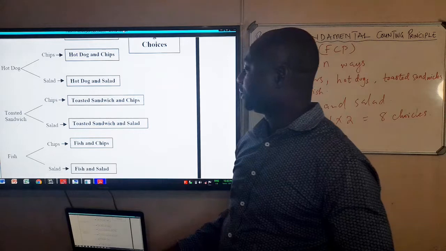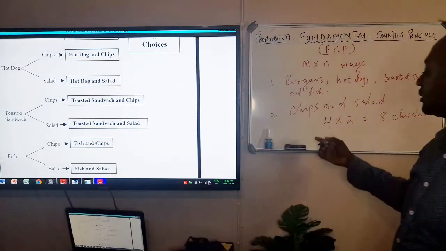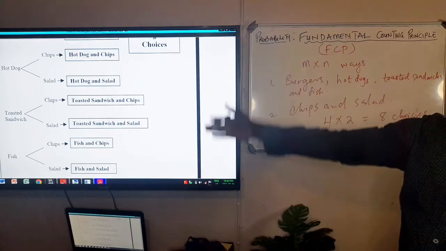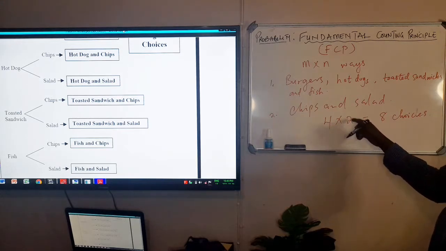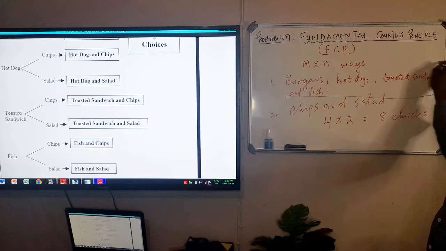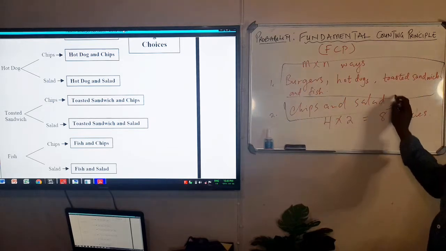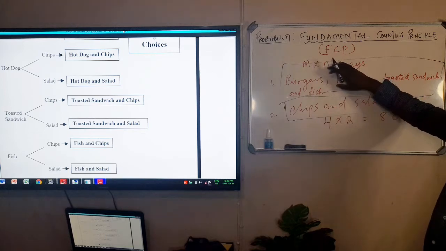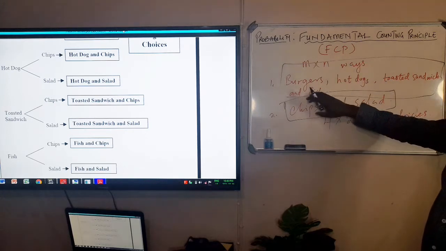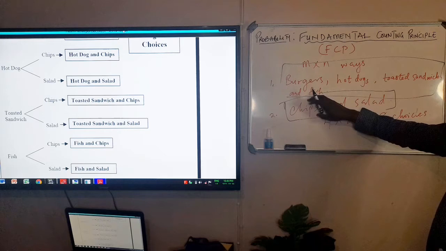7, 8. In a simple way in mathematics, you don't have to write all this out, but what you can do is say 4 times 2, because you have 4 choices here and 2 choices here. So there are 4 ways in which the first one can occur, and only 2 ways in which the second one can occur.